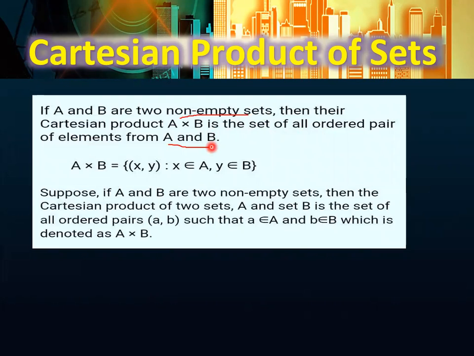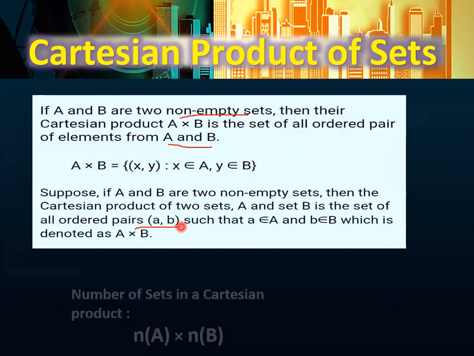It means that if you are going to find the Cartesian product A cross B, you will make all the ordered pairs of elements. So A cross B is equal to the set of (x, y) where x belongs to A and y belongs to B. If A and B are two non-empty sets, then the Cartesian product of set A and set B is the set of all ordered pairs. What you have to do is find the ordered pairs.